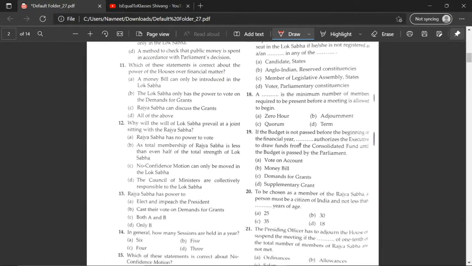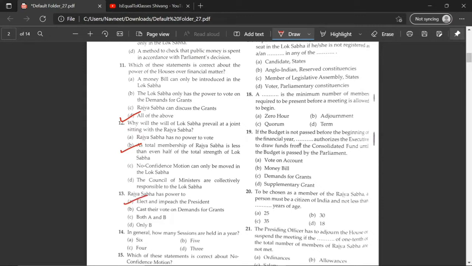11th question. Which of these statements is correct about the power of the houses of a financial matter? The correct answer would be D. Why will the will of Lok Sabha prevail at a joint sitting with Rajya Sabha? Because Lok Sabha has numerical superiority over Rajya Sabha. So the correct answer would be B. Rajya Sabha has power to A. Elect and impeach the president.